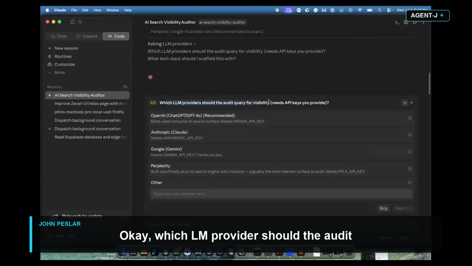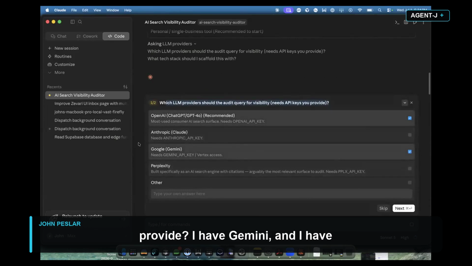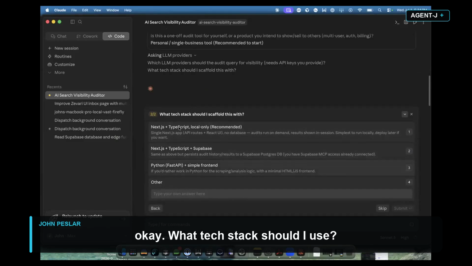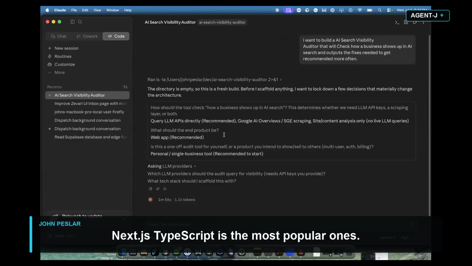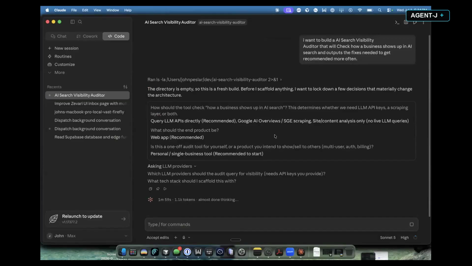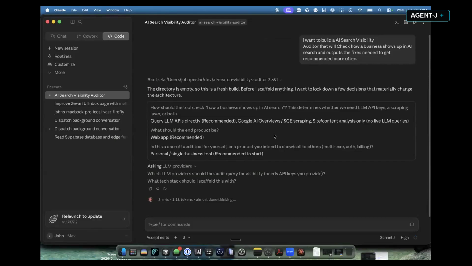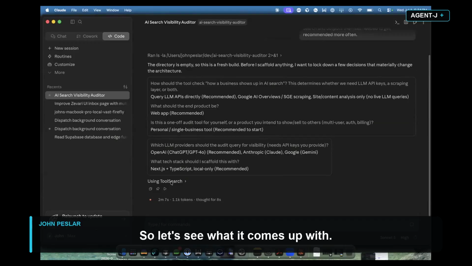Okay, which LLM provider should the audit query? Visibility needs API keys you provide. I have Gemini and I have ChatGPT. I do have Anthropic. Yeah, I do have Anthropic. Okay. It's been a minute since I've used it. Perplexity, I haven't done Perplexity in a minute. That's why they're okay. What tech stack should I use? Next.js, TypeScript is the most popular one. So we'll do that. It's going to ask me for my API keys. So let's see what it comes up with.